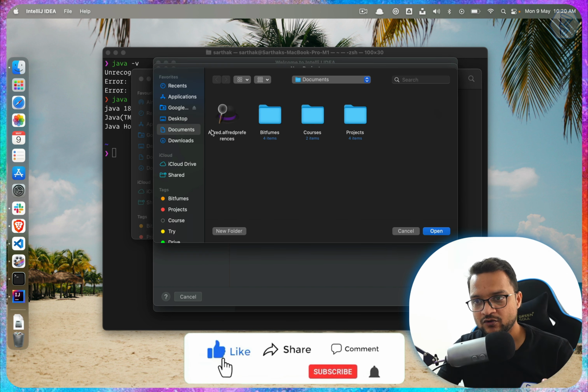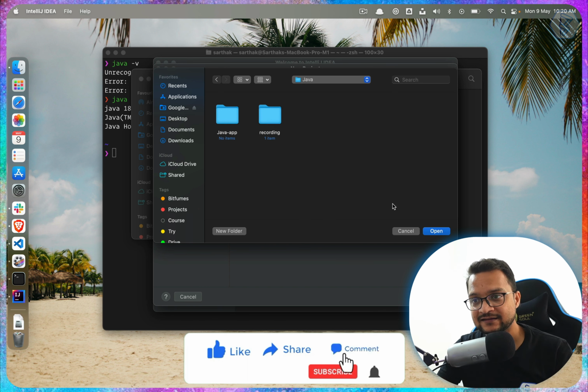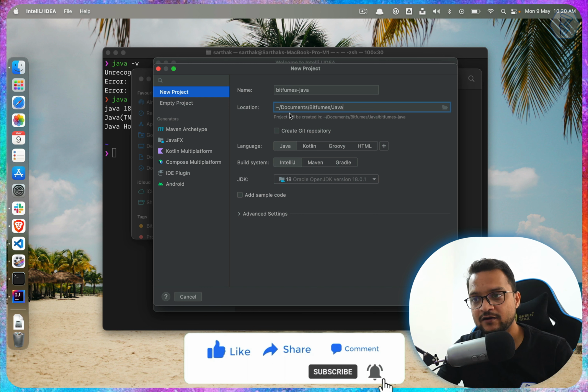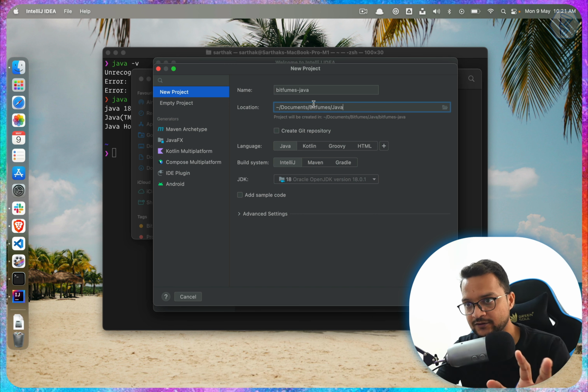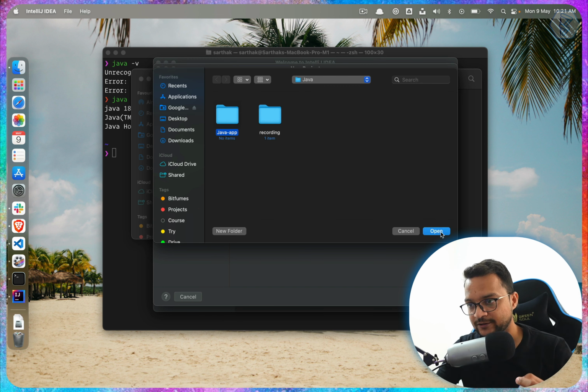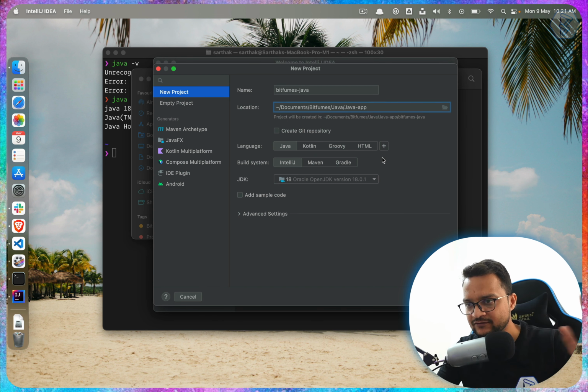So I will go and say it's on the Bitfumes, then it's on the Java, and yes, save it in this folder. So here we are, Documents, Bitfumes, Java. This is the directory or the path where I want this project to be created. Maybe inside of Java app actually. Yep, this is just my preference, nothing to do with any great thing.